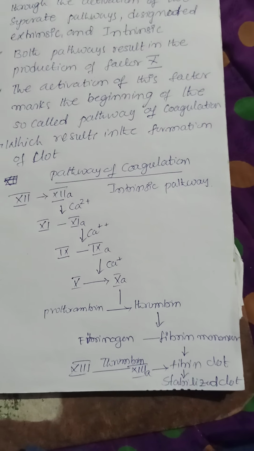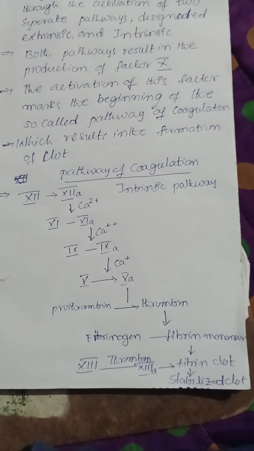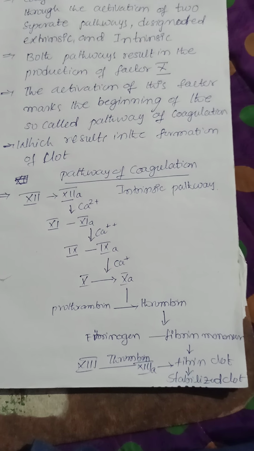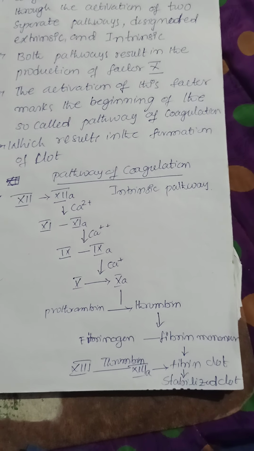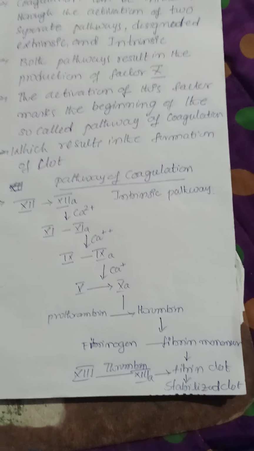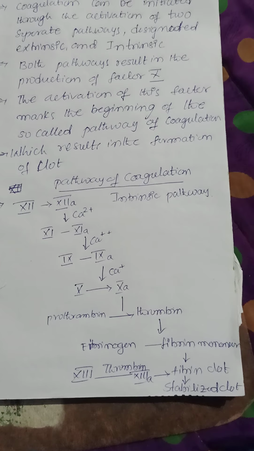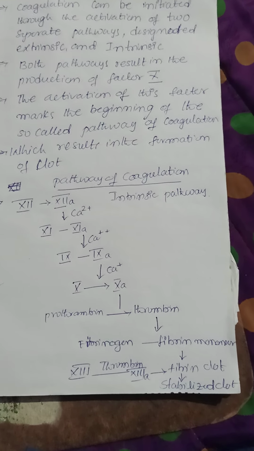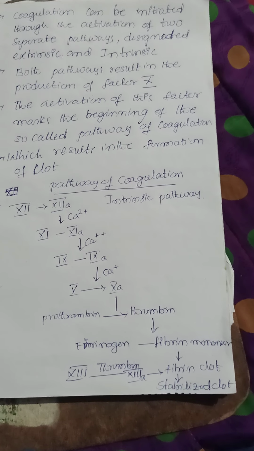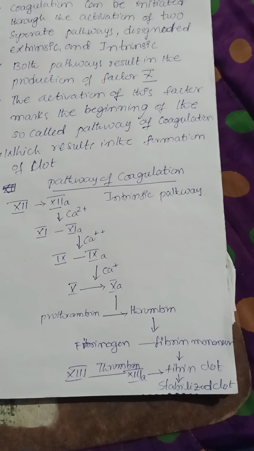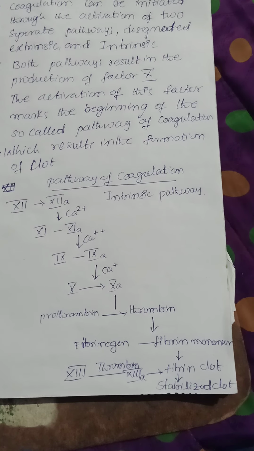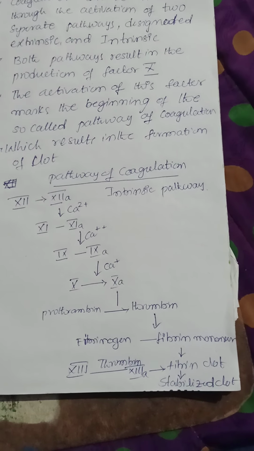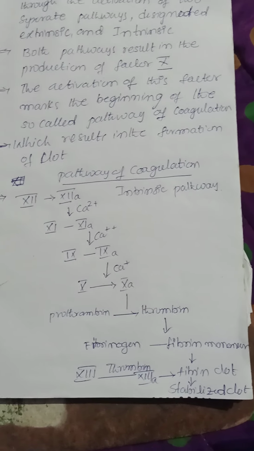Fibrin is converted into fibrin monomers. These fibrin monomers require factor number 13, which is converted into 13A in the presence of thrombin. From fibrin monomers and factor 13A, the fibrin clot will be formed. Both the thrombin and fibrin combine together and form a stabilized clot.